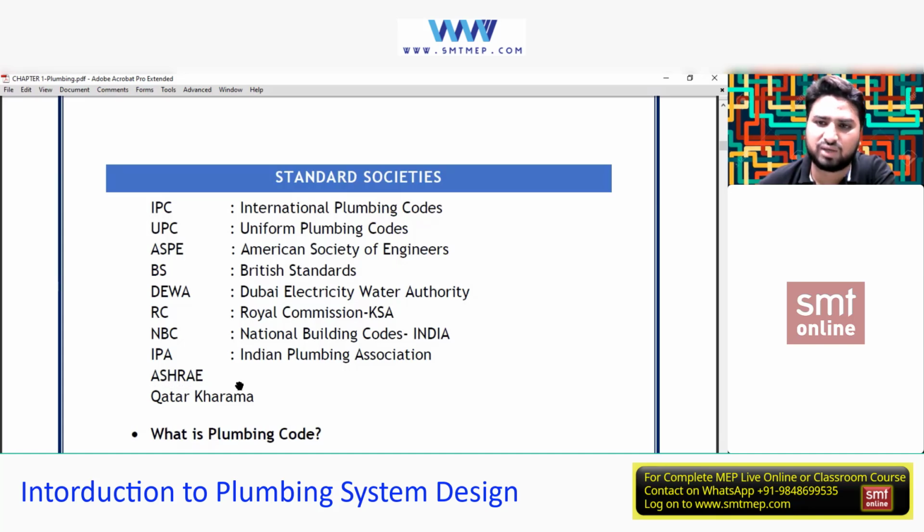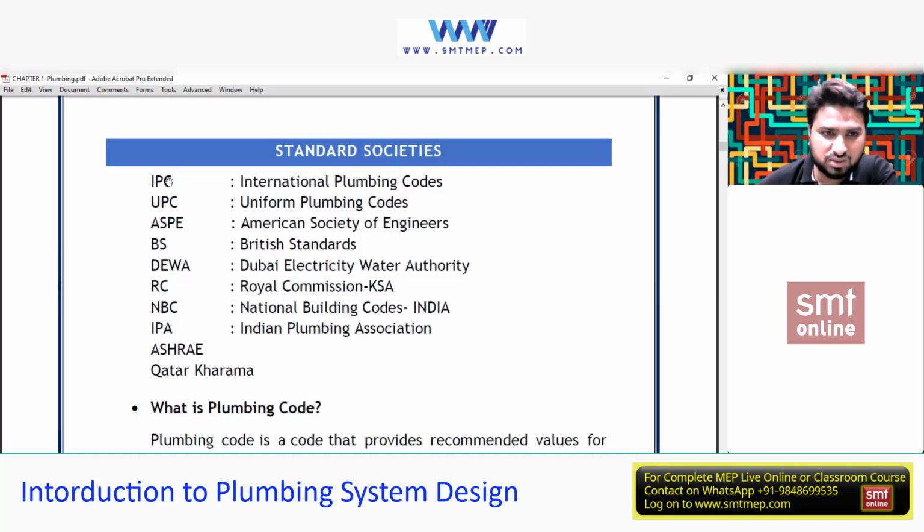There is one more code we can use as per the company. If they are saying follow ASHRAE, because my company used to follow ASHRAE standards for the pipe designing, it's not something that you need to fix on. Now they will tell you what code, for example, you people have told me a number of things, like you are following UPC or IPC or NBC or whatever the standard, based on their application or region. Okay, and one more, Qatar Kharama, this is used in Qatar. So these are some popular known codes over here.